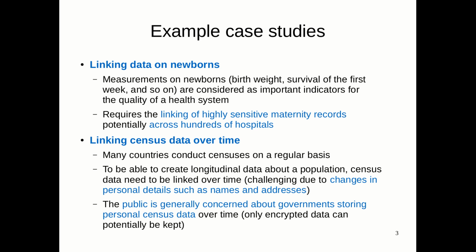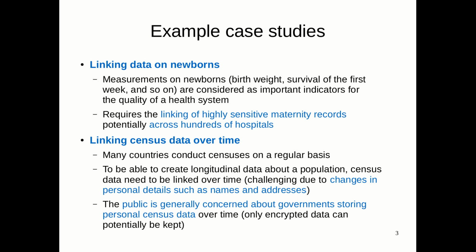Another application is linking census data over time. In many countries, censuses are conducted on a regular basis, and in order to create longitudinal data about the population, data which shows the changes over time, we need to be able to link records about individuals over time.